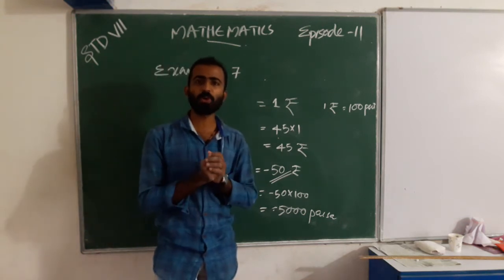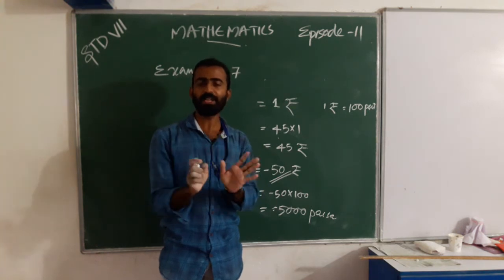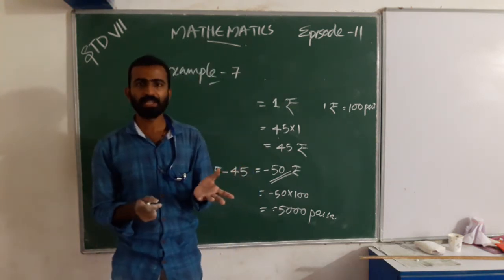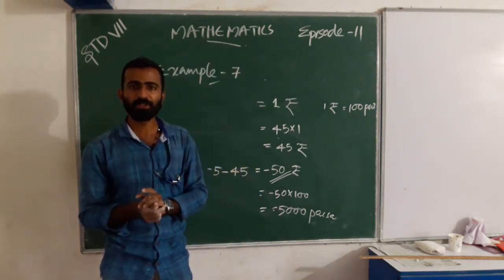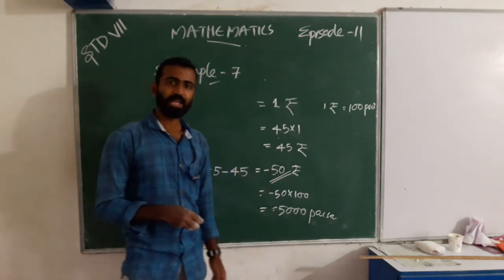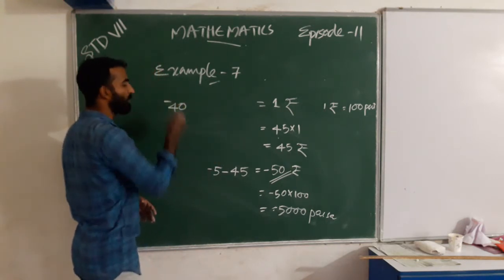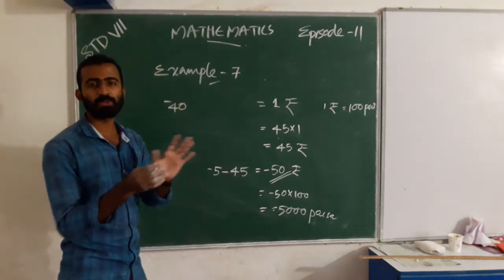Then what is the loss when she sells 1 pencil? What is the loss? 40 paise. We denote 40 paisa as negative because she lost.